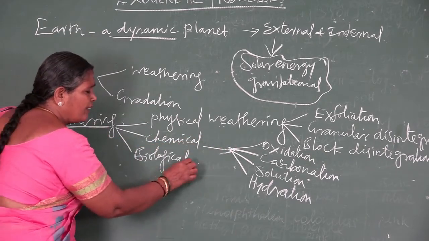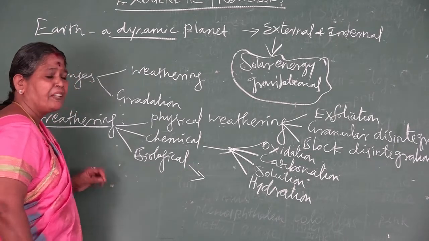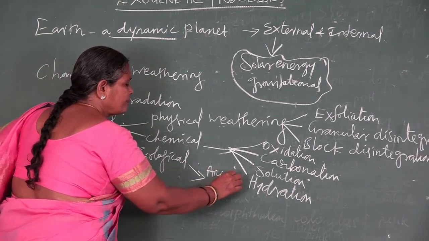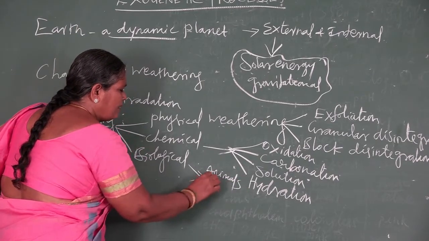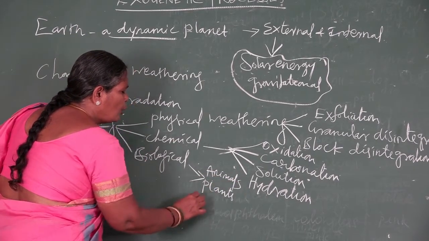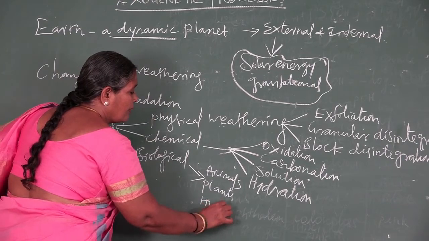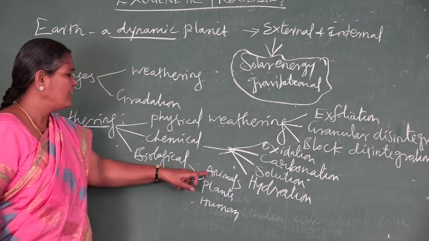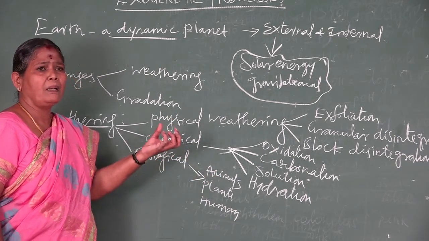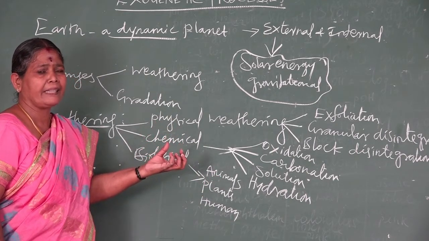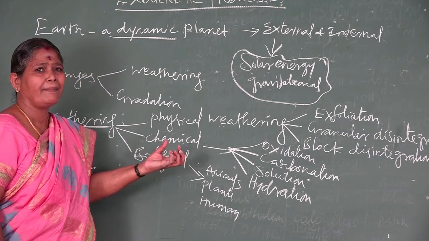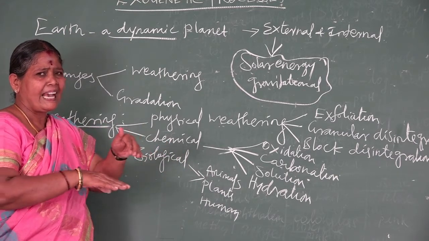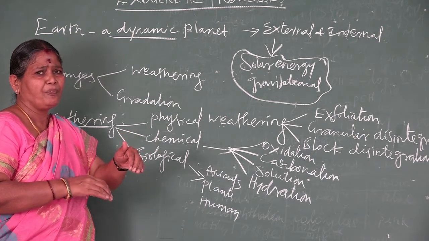Then the third one we say biological weathering. Biological weathering is caused by animals, plants and human beings. You know how by animals? The animals, for example burrowing animals like rats and rabbits, have a habit of living in any crack or burrow area.